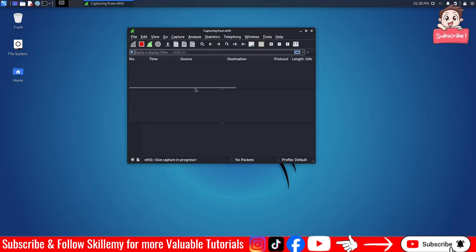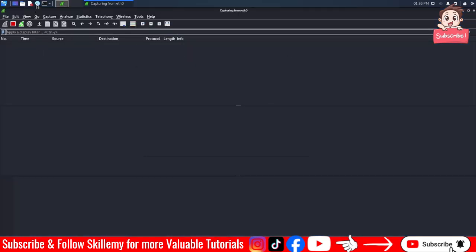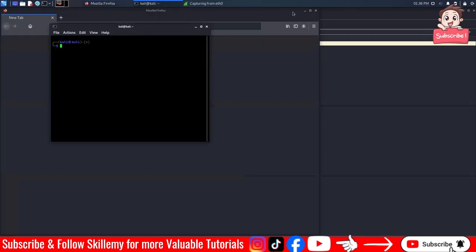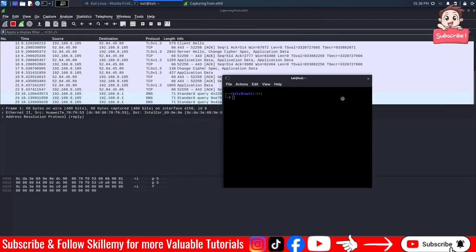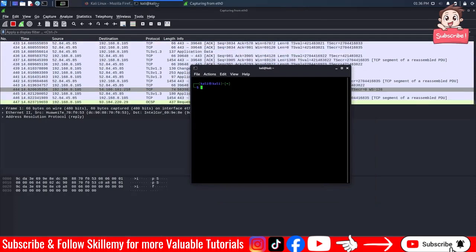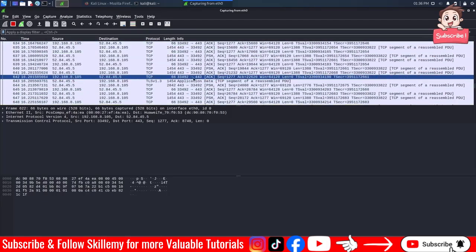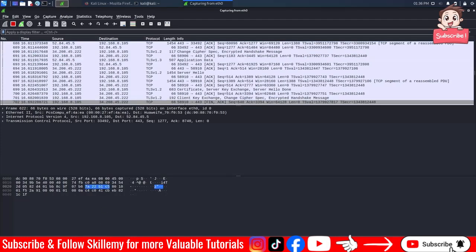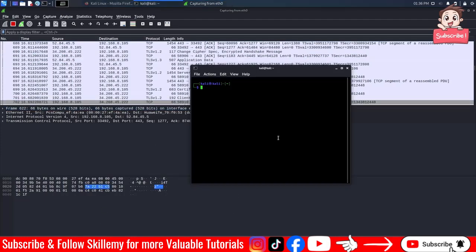And here you can see it will start capturing the packets. For example, if I open the browser, I just want to show you something. Or before that, let's open the terminal. Actually, it's better. And you can see, I actually opened the browser, but there are packets being captured, like the TCP packets and whatever.